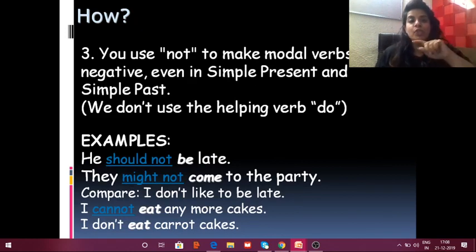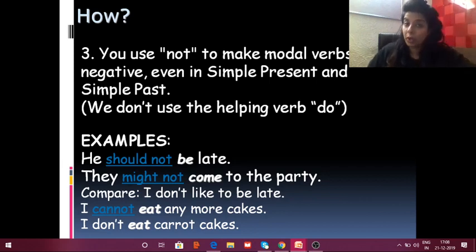You use not to make modal verbs negative, even in simple present and simple past, so we don't use the helping verb do. For example, he should not be late. Otherwise, we would say do not be late. So here we are not using the helping verb do, we just use not. He should not be late.